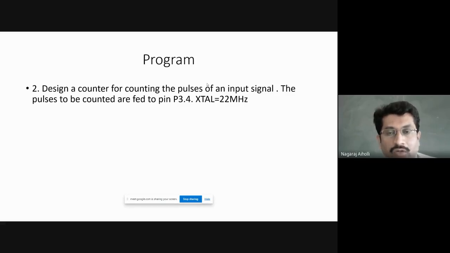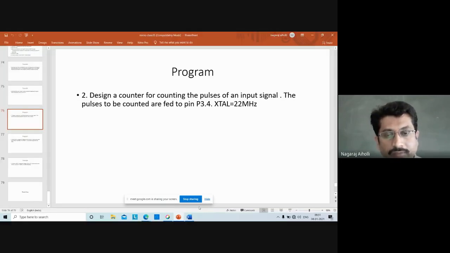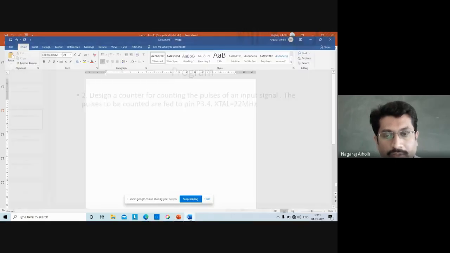For the timer, the clock pulses are applied from the crystal that is in the microcontroller, and for the timer to operate as a counter, the clock pulses are applied externally to pins P3.4 and P3.5, that is to pins 14 and 15 of the microcontroller IC. So with this background, now we have to first do certain calculations, because crystal frequency is given as 22 megahertz and we have to count the pulses that are coming on P3.4, that is pin number 14 of the microcontroller.